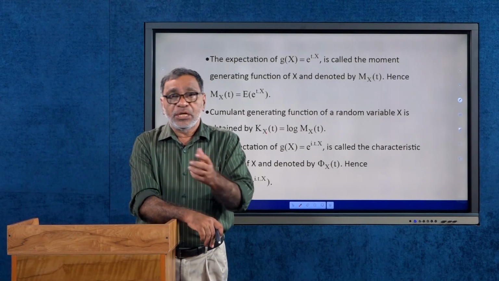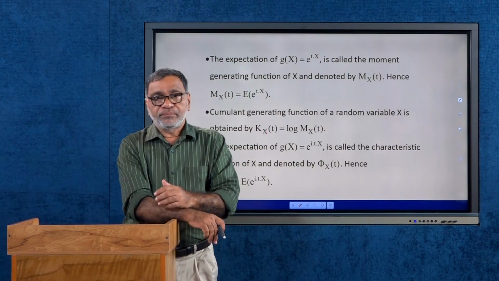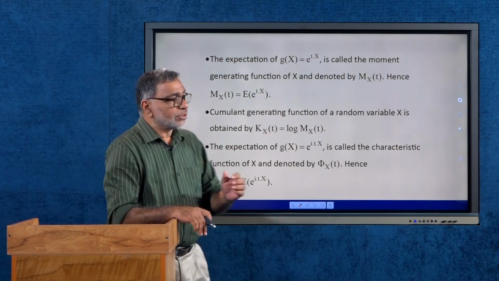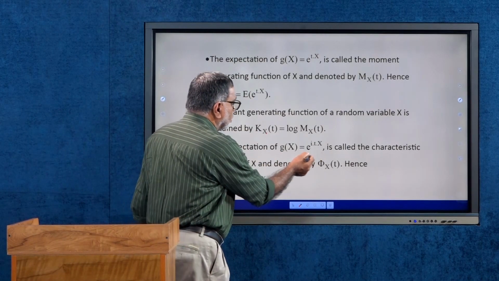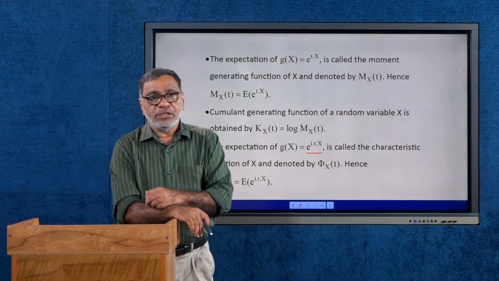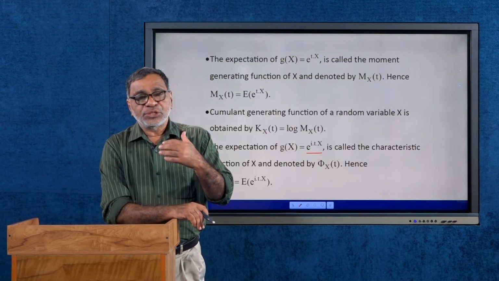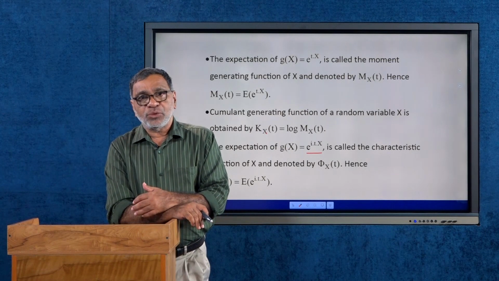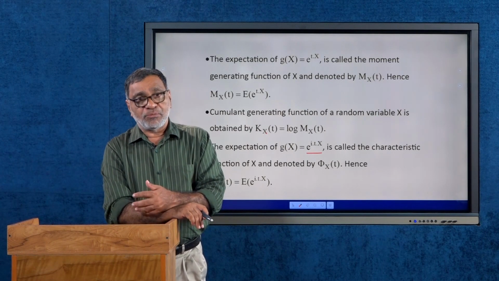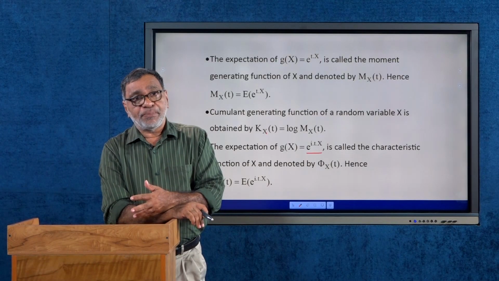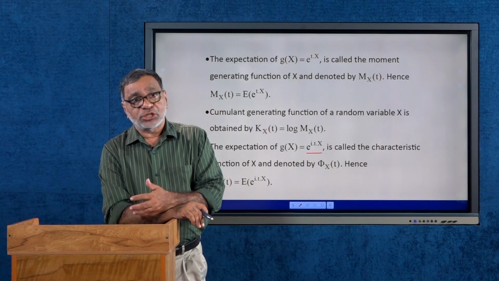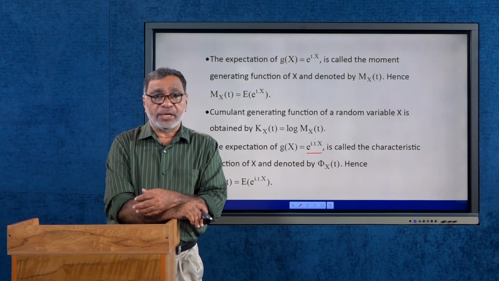Similarly, if we define g(x) as e power itx, where i is a complex number, this g(x) is called the characteristic function of the random variable x.